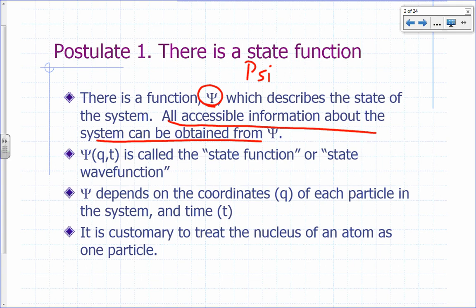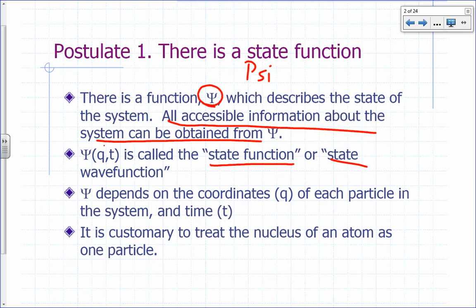In other words, if you know someone who's a know-it-all and you want to give him a nice gift, give him a shirt that has psi printed on it. So psi gives you all accessible information about a system. Psi is called the state function, or the state wave function, or we simply say the wave function.